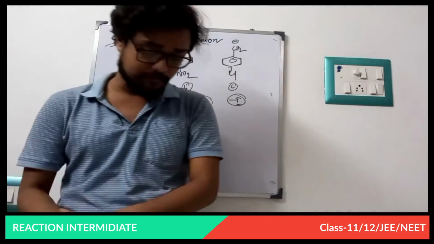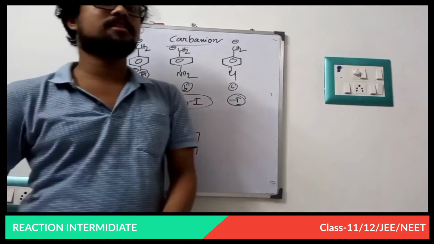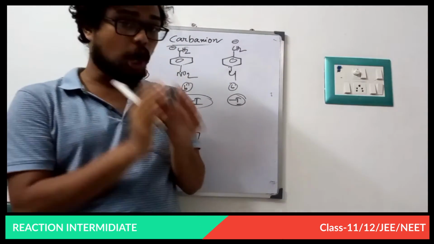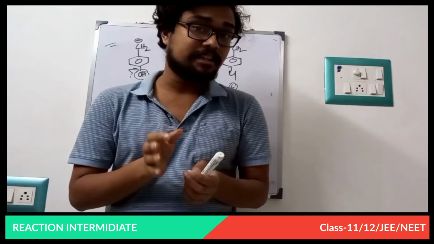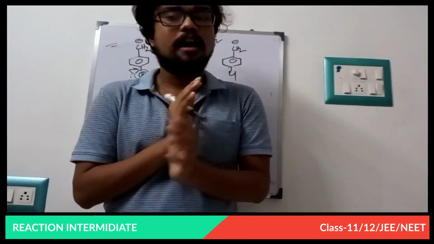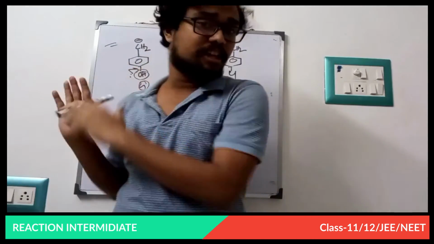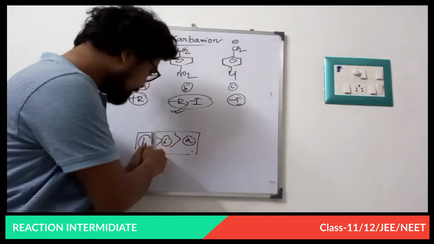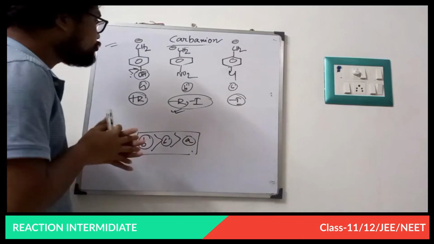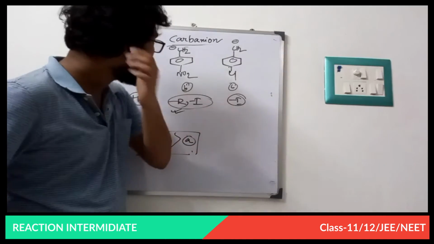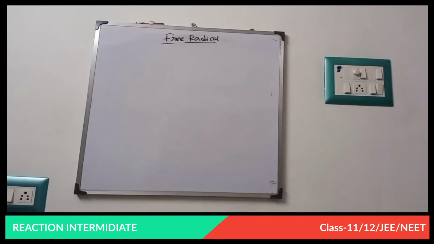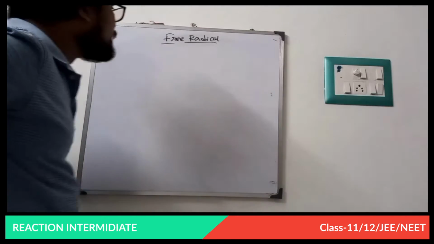And now the most important thing is which types of reactions involve the reaction intermediate carbanion. Mainly we have discussed the aldol chemistry, that means the named reactions in enolate chemistry in class 12 carbonyl compounds, all of which pass through the carbanion reaction intermediate. That is why this reaction intermediate is very important in organic chemistry. Fine. Next I am discussing free radicals. Now I am going to discuss the free radical.